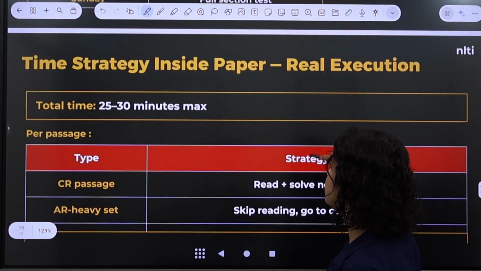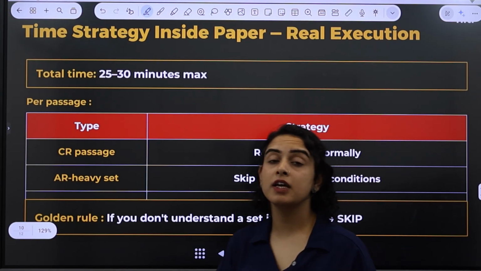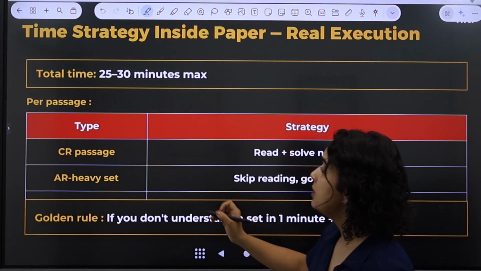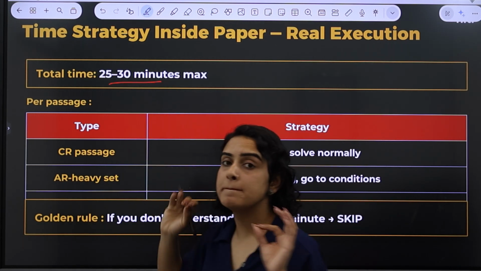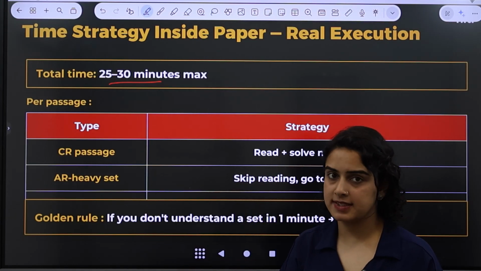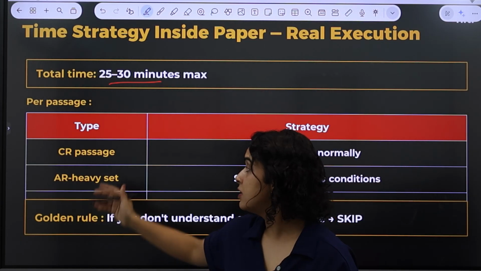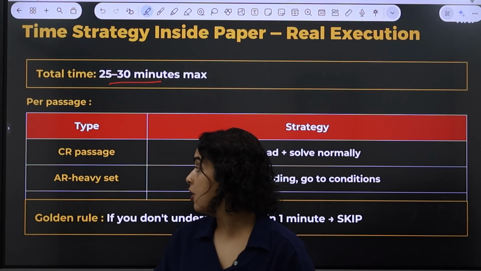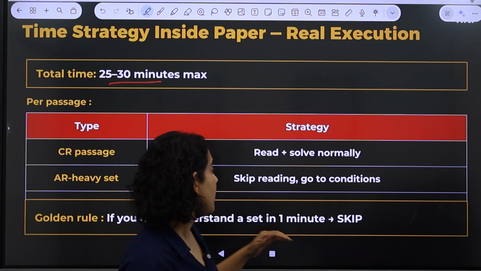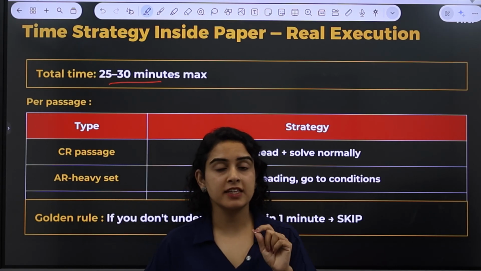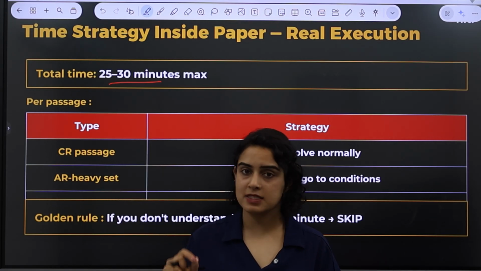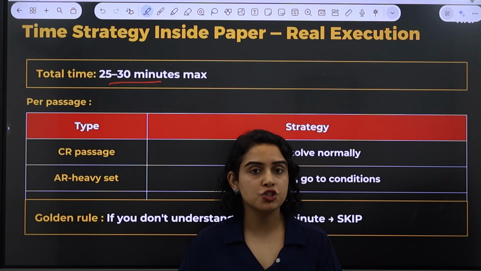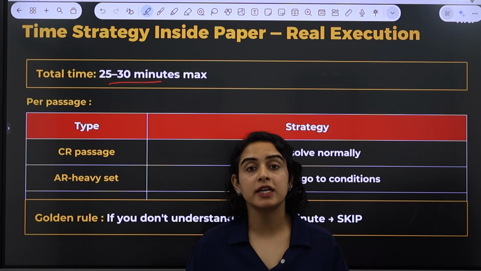Now let us understand what your time strategy should be when you are solving the logical reasoning section in the exam. You should ideally be spending 25 to 30 minutes maximum for the entire logical reasoning section. Your strategy should be simple. For CR passages, you have to read and solve as well as you can. For analytical reasoning, you have to skip reading, directly identify the conditions, and follow the structure systematically. If you think that you are taking a lot of time in solving really simple AR questions, then you can skip it for a while and come back to it later if you have time.